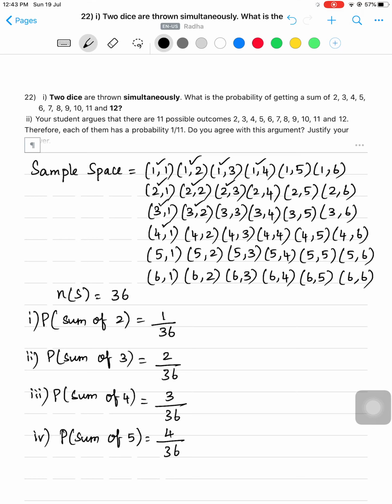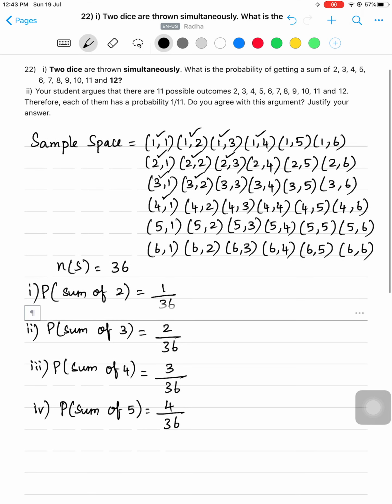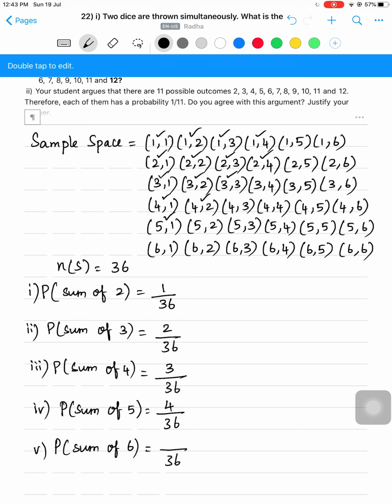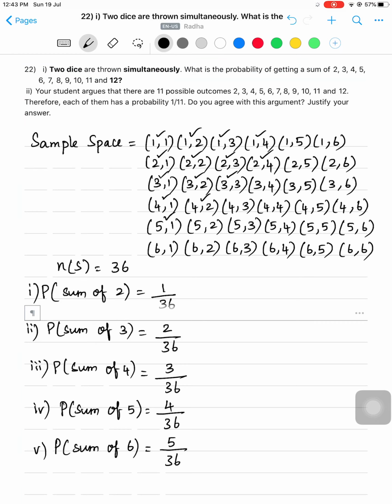So, how many are there totally? 4 by 36. What about the next one? Sum of 6. So, out of 36, sum of 6 is 5 plus 1, 4 plus 2, 3 plus 3, 2 plus 4, 1 plus 5. So, how many are there? 5 by 36.